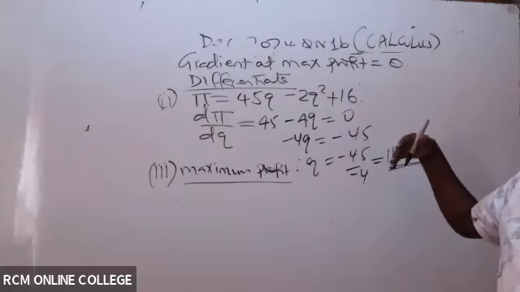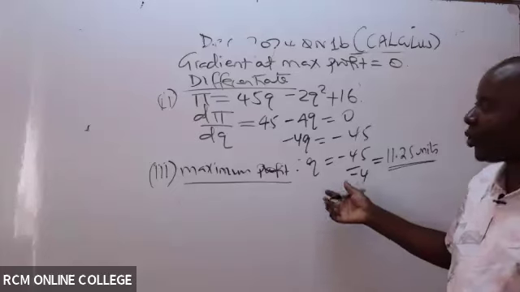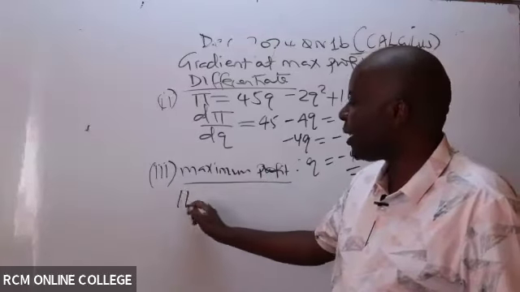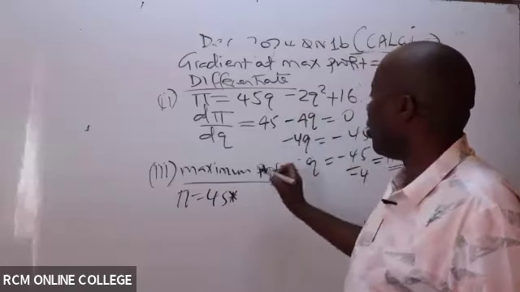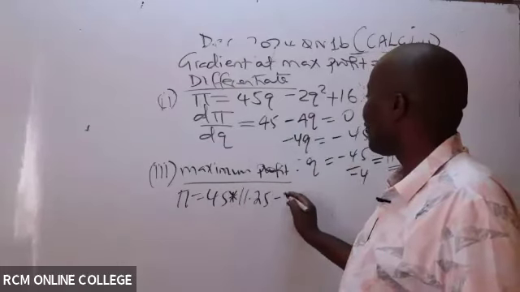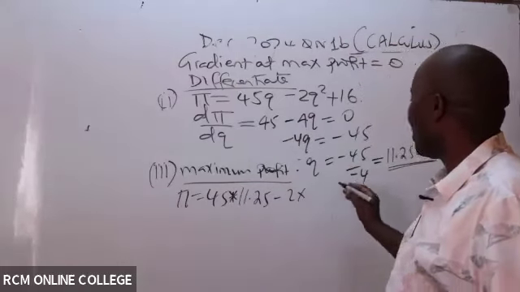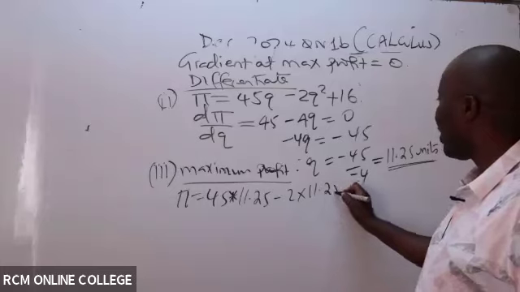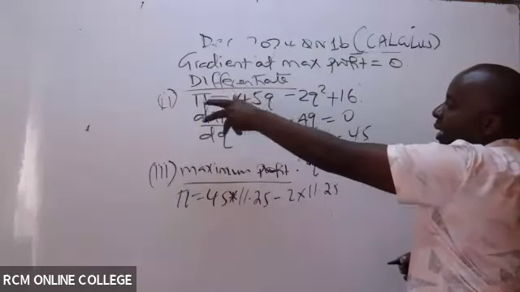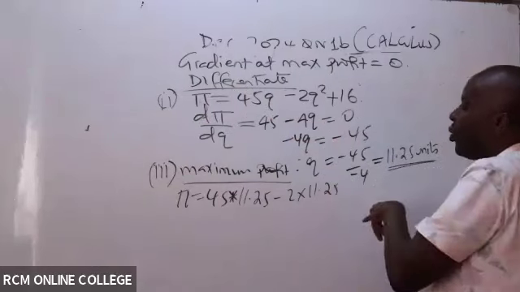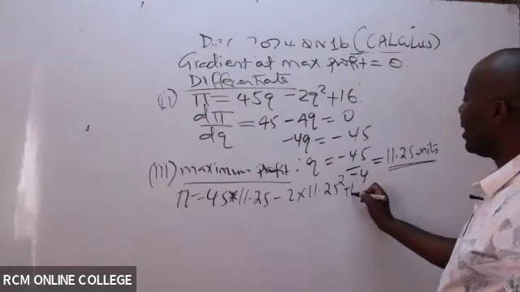Substitute for Q in, thank you, Grace. So in this case here, we have our profit will be equal to 45 times this Q. Q we know is 11.25 minus 2 times Q, which is 11.25. I'm substituting here for Q because they want the profit. Profit is pi. So minus 2 times 11.25 squared plus 16.